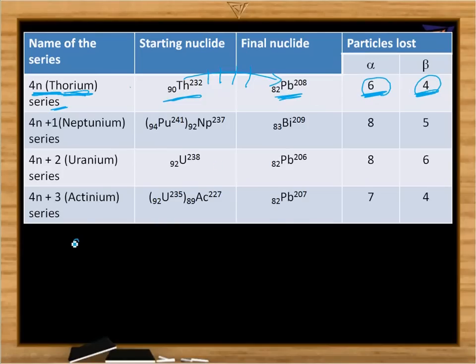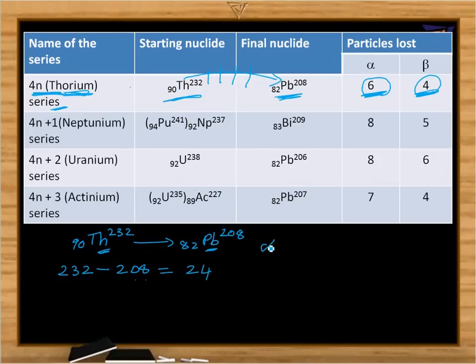Let's take the case of 90 Th 232 changing into 82 Pb 208. We know that the change in mass number is only because of the release of alpha particles. The change in mass number, initial minus product, is 232 minus 208, which is equal to 24.